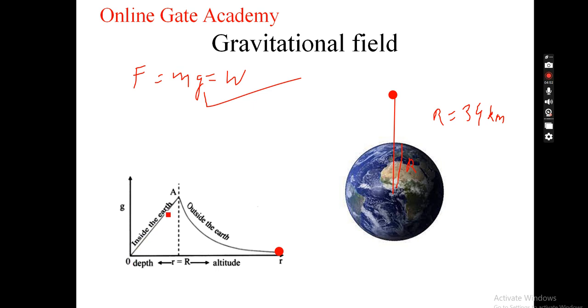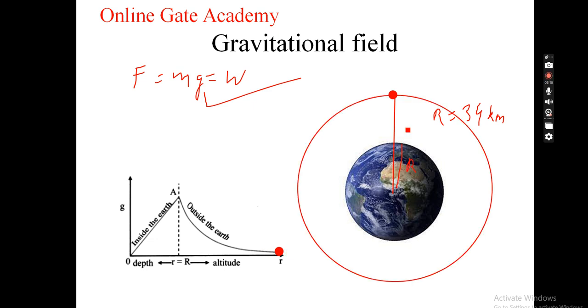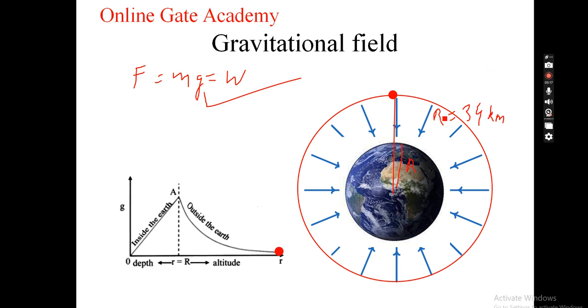From the depth to the surface, it increases linearly, in a straight line, and as we move away from the surface up to a certain distance, it keeps on decreasing and asymptotically reaches a value very close to zero. This is the edge where the acceleration due to gravity, or gravitational force, becomes more or less zero.